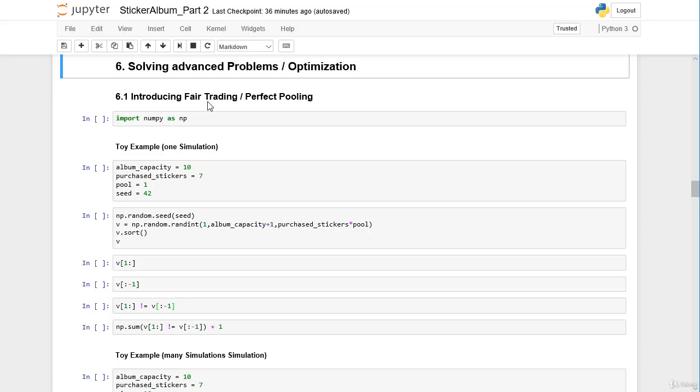And we call it fair trading or perfect pooling because we make some assumptions, which are kind of idealized assumptions. However, it is actually always a good idea to set up a generalized model. And from there we can always loosen some assumptions if we like. So what assumptions do we make?